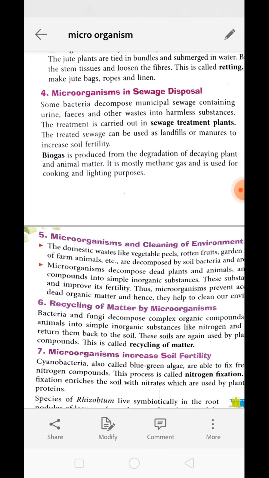Biogas is a gas which can be used as fuel. The chief constituent of biogas is methane gas, and that is why it can be used for various purposes like cooking or lighting. Understood? So after the sedimentation tank, the sewage was sent into the aeration tank, where aerobic bacteria also act on it to completely purify the water.